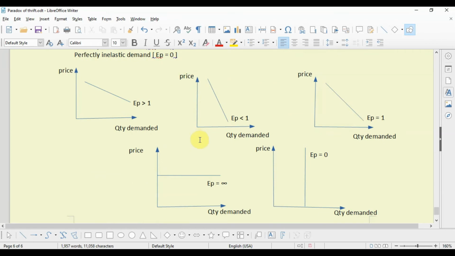Now, how do those demand curves look? This is the demand curve for elastic demand. This is flatter. The flatter the demand curve, the greater the elasticity. So this demand curve has elasticity greater than 1.